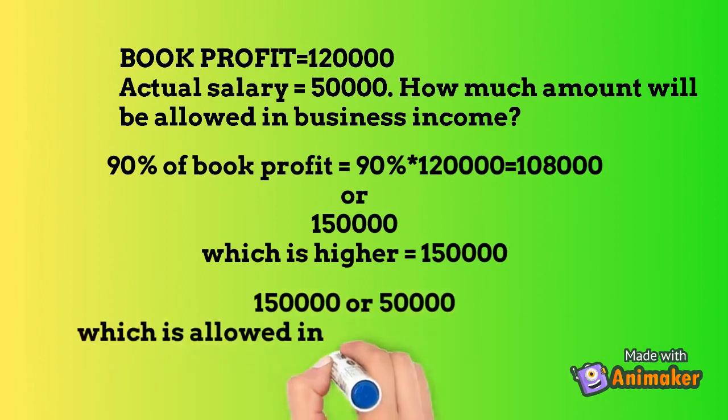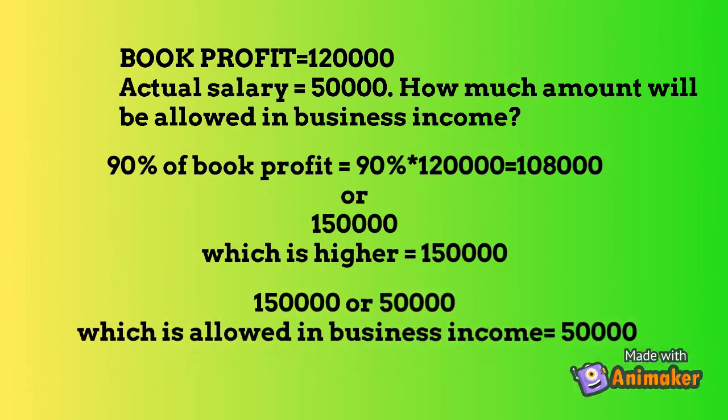Book profit 1,20,000, actual salary 50,000. How much amount will be allowed in business income? 90% of first 3 lakhs of book profit, but here we have only 1,20,000 as book profit. So we calculate 90% on 1,20,000, which is 1,08,000, as compared to 1,50,000, whichever is higher is 1,50,000. That amount is compared to actual remuneration of 50,000, whichever is less is allowed. So 50,000 is allowed.